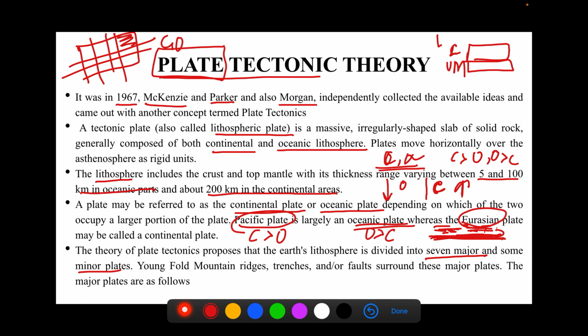what these minor plates are or where they are situated. The various relief features present on the Earth's surface, like fold mountains, trenches, and faults, are all formed through the process of movement of plates. We will see the movement of plates in the coming slides. Before that, let's have a look at what the major and minor plates situated on the lithosphere are.